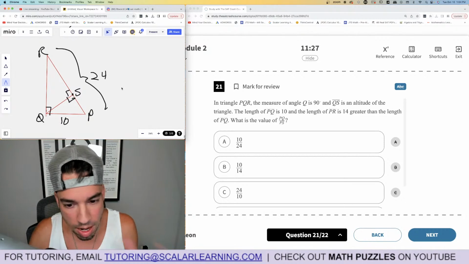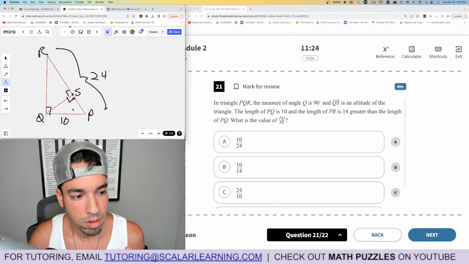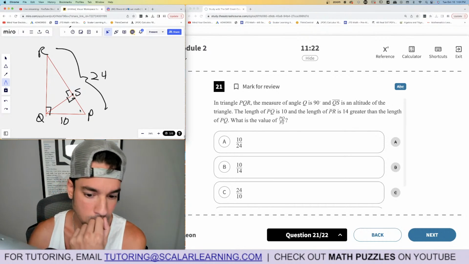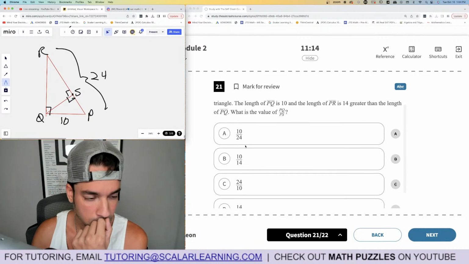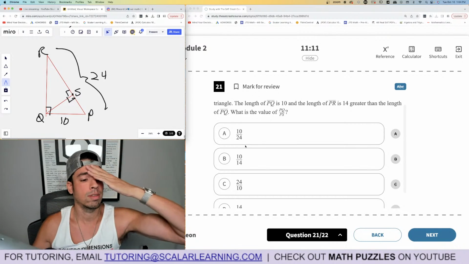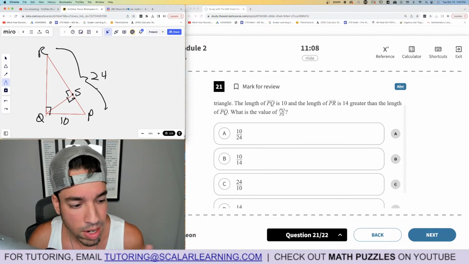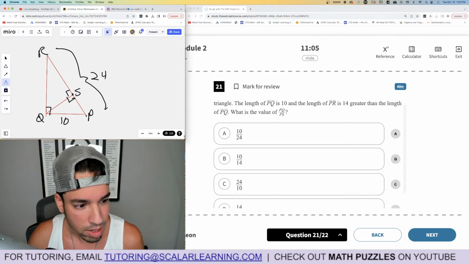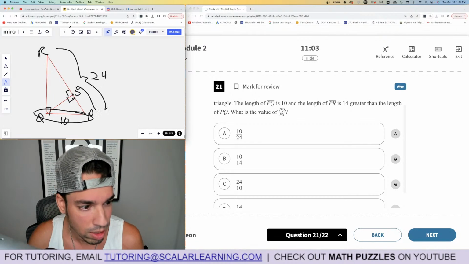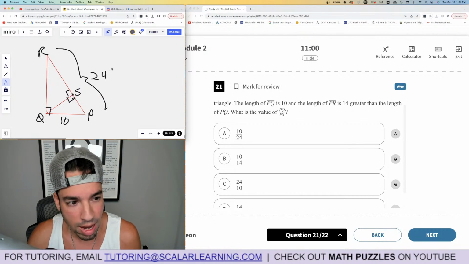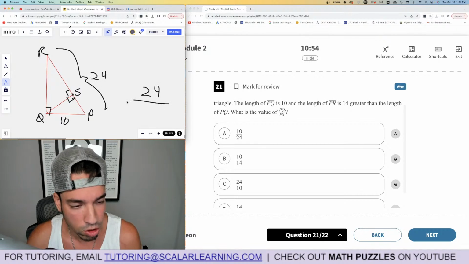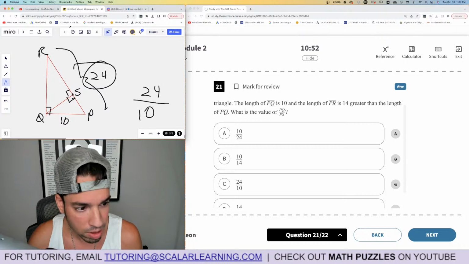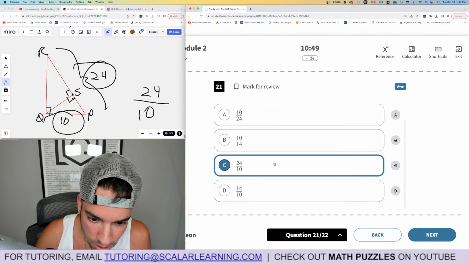Okay, I'm going to have to use... It also could be... PQ over PS. So it's hypotenuse. Oh! Duh. Okay, that's fine. This is all we need. We don't need Pythagorean triple or anything. It's hypotenuse PQ over little leg. And since all the triangles are proportional, we already have a hypotenuse over little leg right there. That's all we need. PQ over PS is the same as PR over QP, which is 24 over 10. Again, hypotenuse over little leg. 24 over 10 is the winner. C is that. Boom, done.